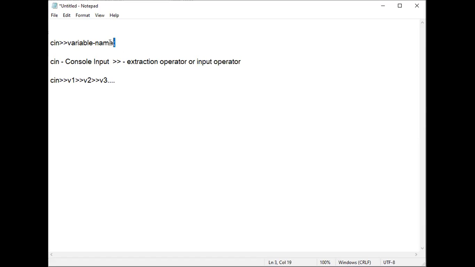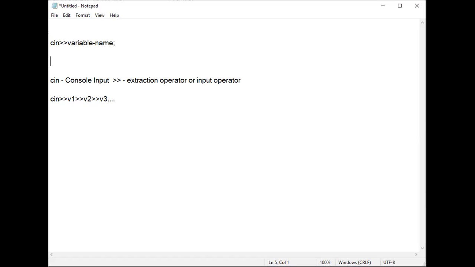Now according to this syntax, if we use this in a program, for example cin extraction operator A, according to the first syntax, whatever value is extracted from the keyboard is put into this variable A.